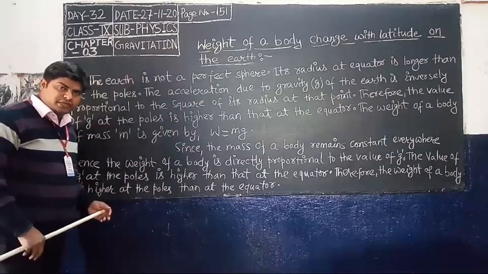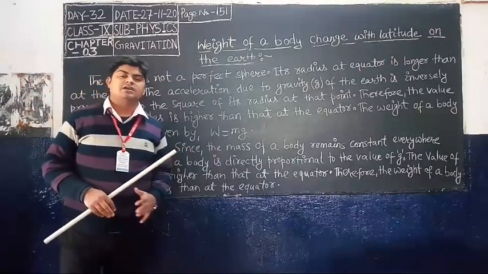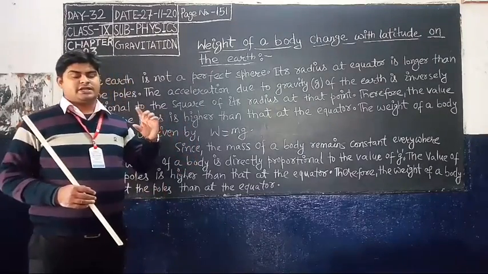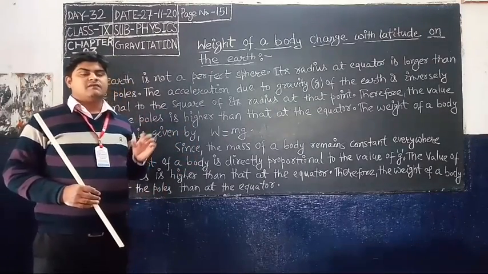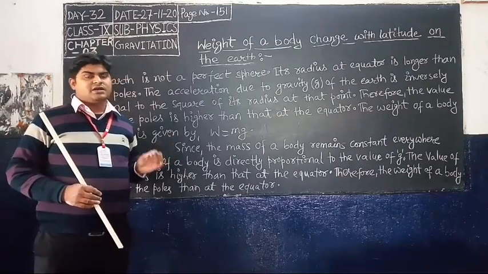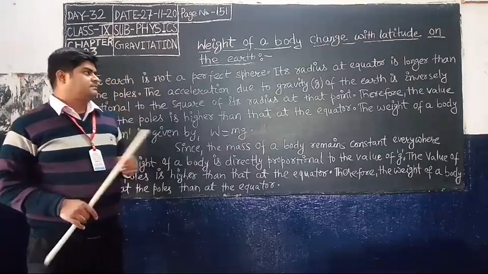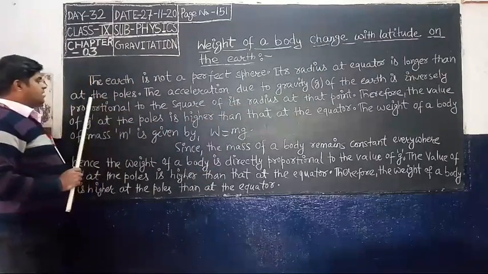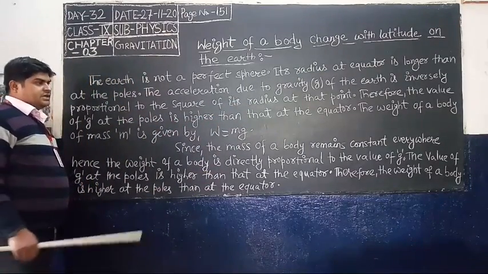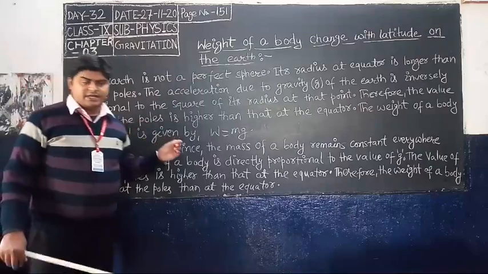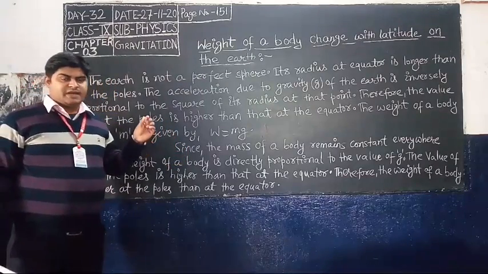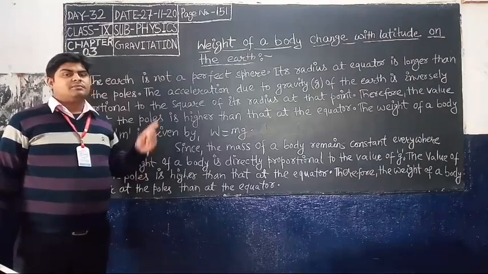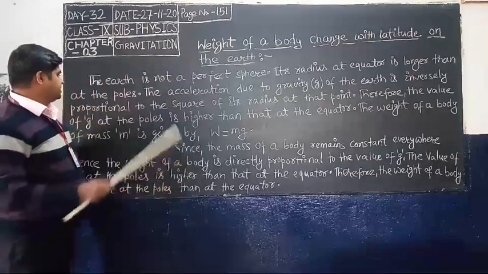At the poles the radius is minimum, whereas at the equator the radius is maximum. Its radius at the equator is longer than at the poles, that means it is greater than the radius of the pole.